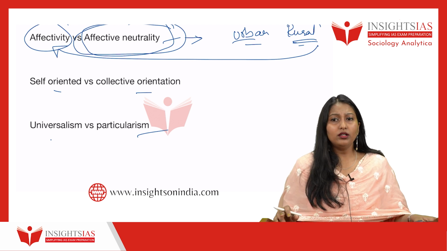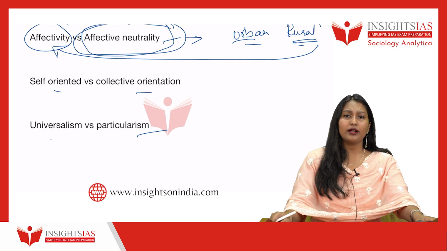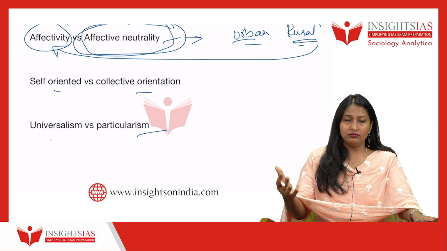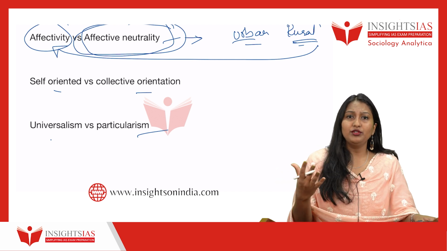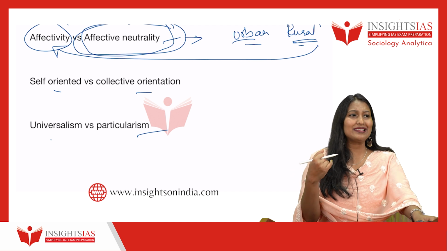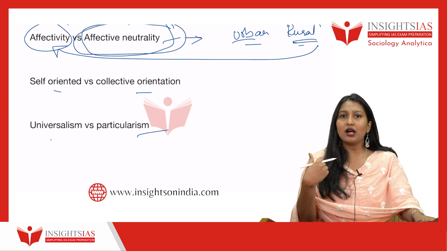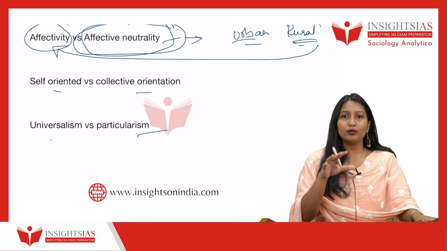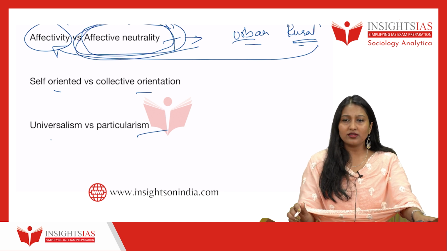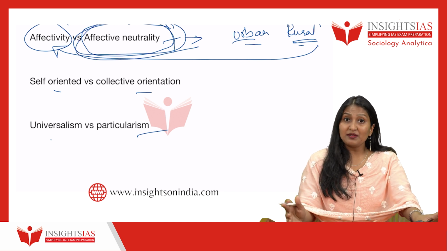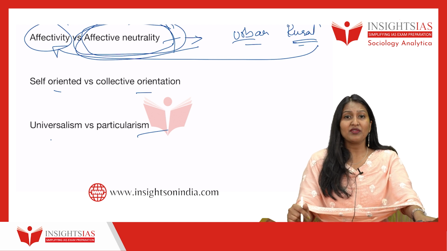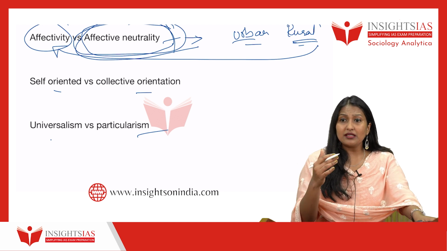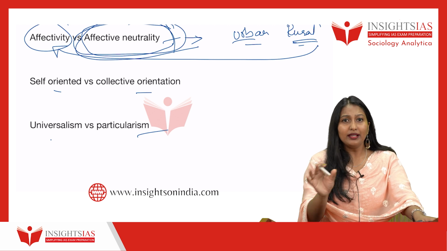Or let's say you are a doctor and you have to take care of your patient. You will be effective neutral. You don't consider which kin group, which religion, or which caste group he is coming from. You don't take all this into consideration. So from a professional angle also, some professions go for effective neutrality in Indian society. But then again, in the caste panchayat, especially the head of the caste panchayat would have some effectivity in giving punishment for a particular crime. Like that you can write.